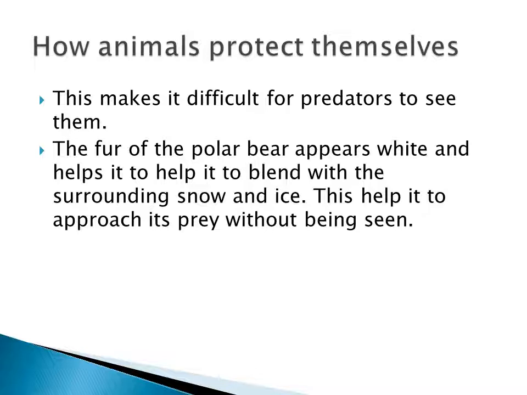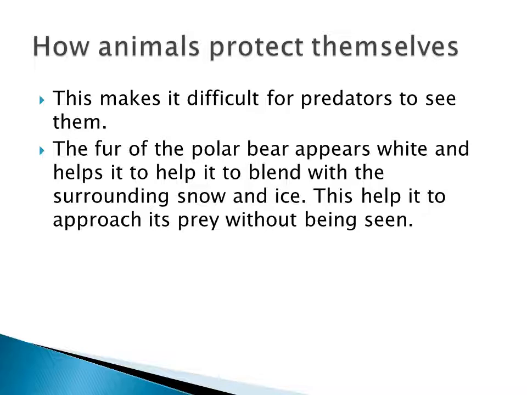And then the porcupines have quills, okay? And the hedgehogs have spines on their body. When they sense danger, they will curl up like a ball. The spines help them to keep the predators away.